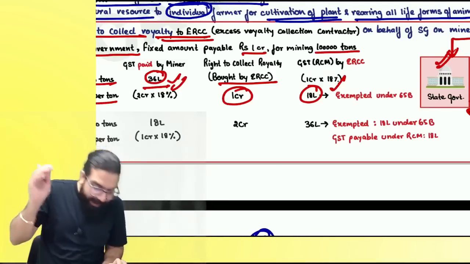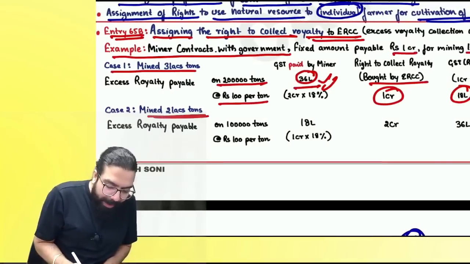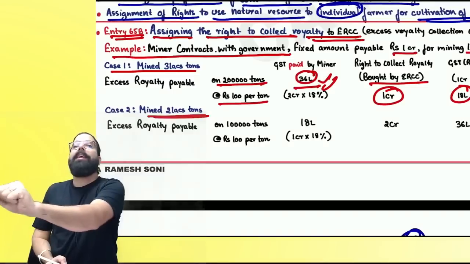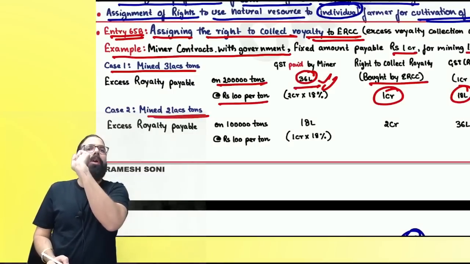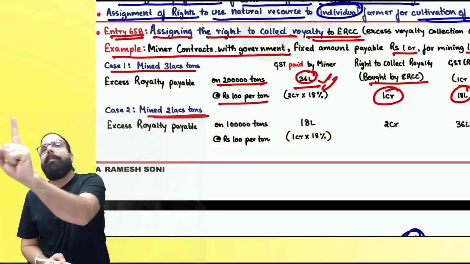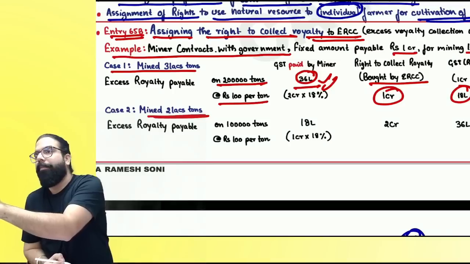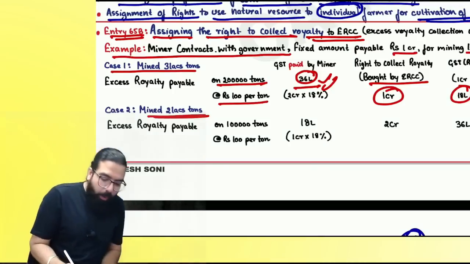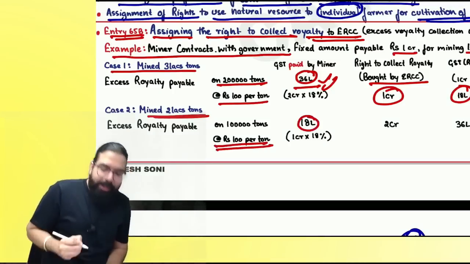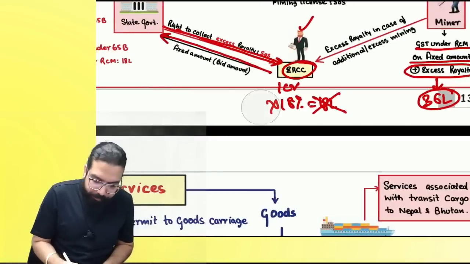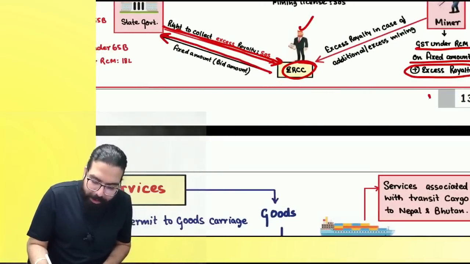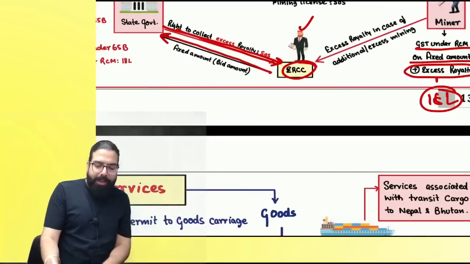Can we go ahead? The next one over here is, supposingly, mining done only 2 lakh ton. 2 lakh ton means 1 lakh ton was already allowed. 1 lakh extra mining is 1 lakh ton is extra mining. 100 rupees means 1 crore rupees pay 18%. 18 lakh will be paid by whom? Miner will pay 18 lakh under RCM on the excess royalty.